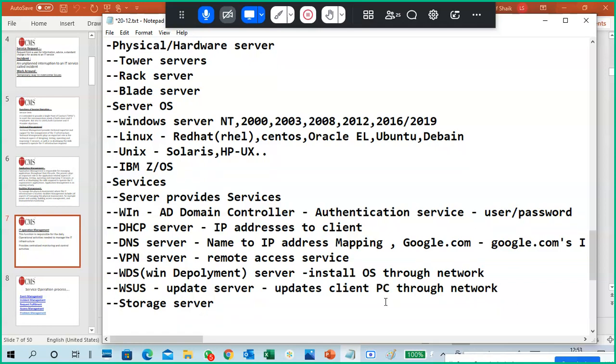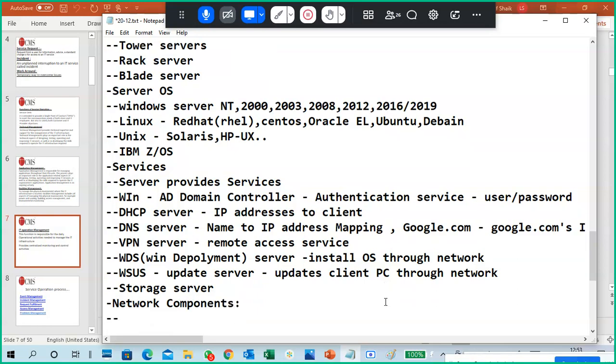We'll go for it next. Infrastructure means network components. So what are the network components in our infrastructure? Mainly routers. What does a router do? It routes network traffic.